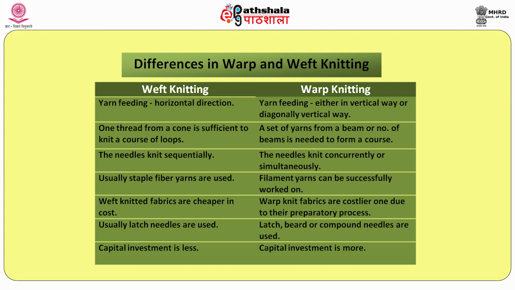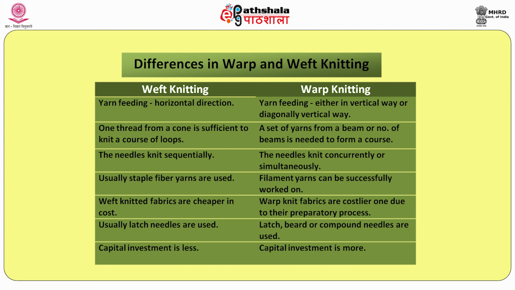In weft knitting, needles are raised individually, that is called sequentially. So one by one all the needles will be raised. But in warp knitting, all the needles are raised at a time, simultaneously, concurrently. And in weft knitting, we are using staple fiber, and in rare cases filament, but in warp knitting we are most probably using filament, and in rare cases we can go with staple fiber. Weft knitted fabrics are cheaper, and warp knitted fabrics are somewhat costlier.